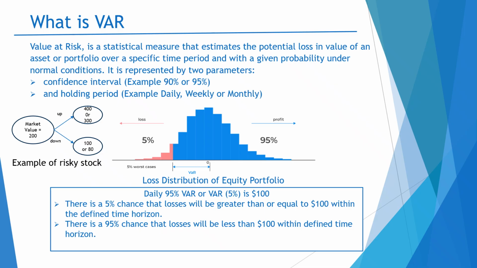The significance level is equal to 1 minus the confidence level. My confidence level in this example is 95%, so my significance level is 5%. And the value of the portfolio at this level, the VaR at a 95% confidence level or at a 5% significance level, is 100.